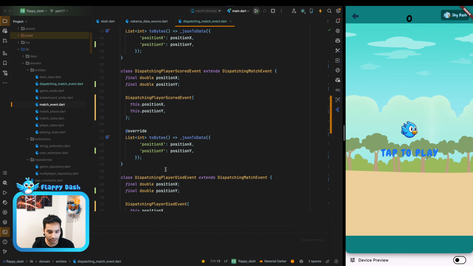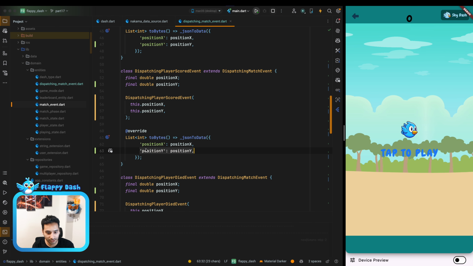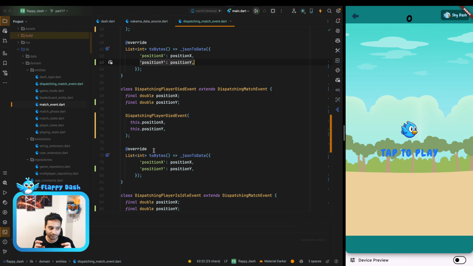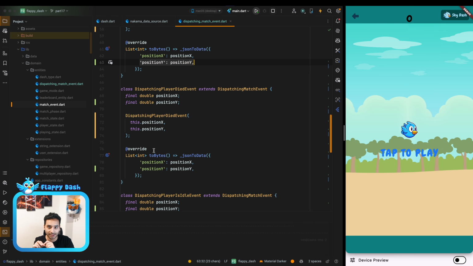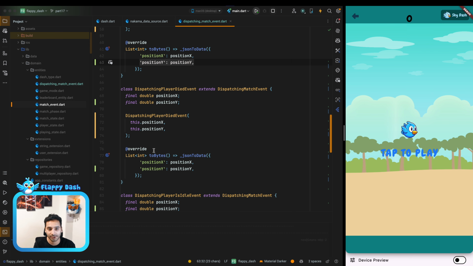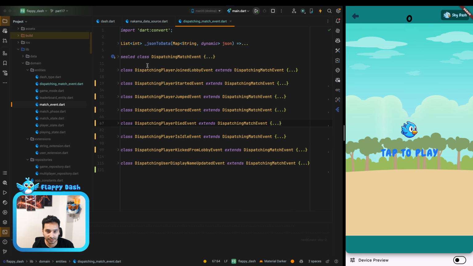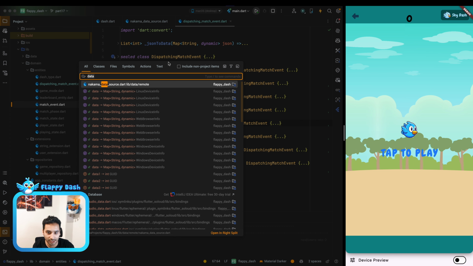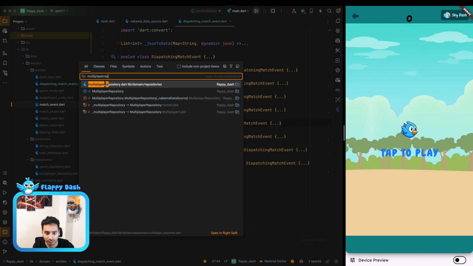And yeah, so now I just added the Y position also. Now whenever something happens, it's going to send the position of the player that the action happened to, to others, and then we can just update the dash position. Okay, so to send the events, we need to implement some functions in the repository that we have.